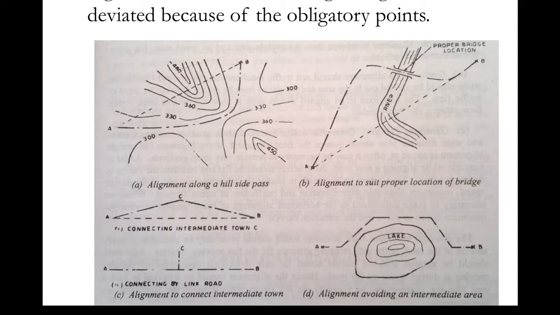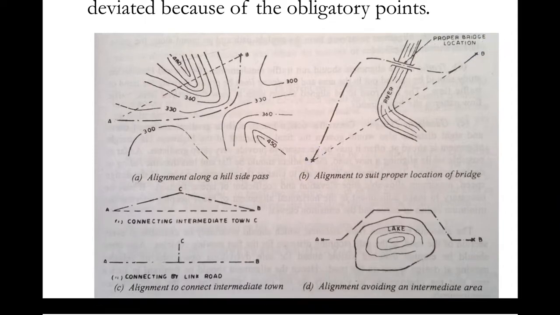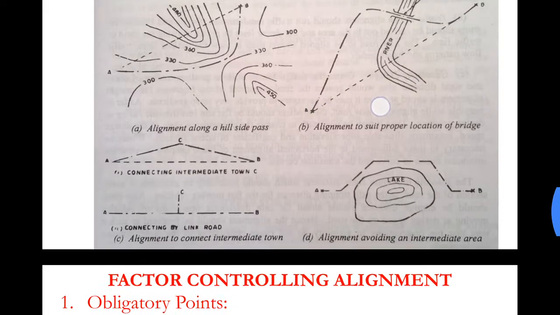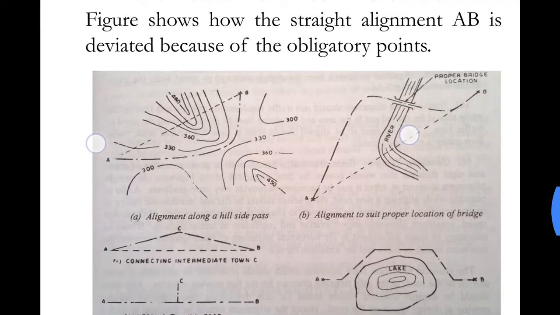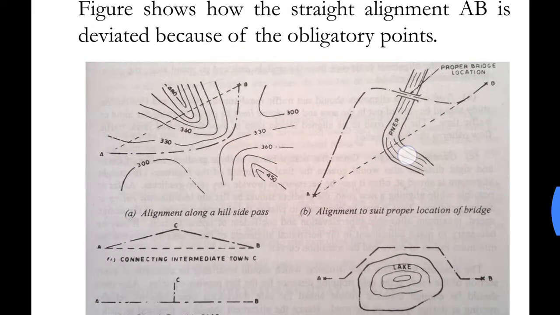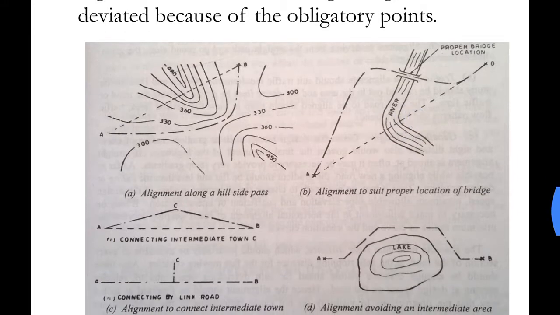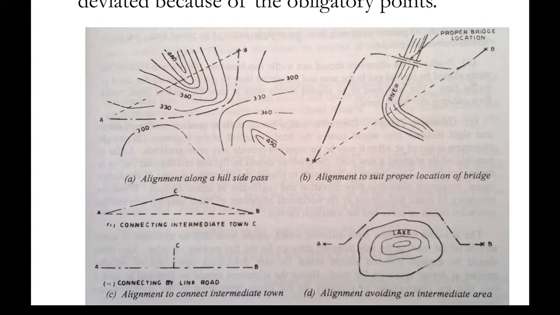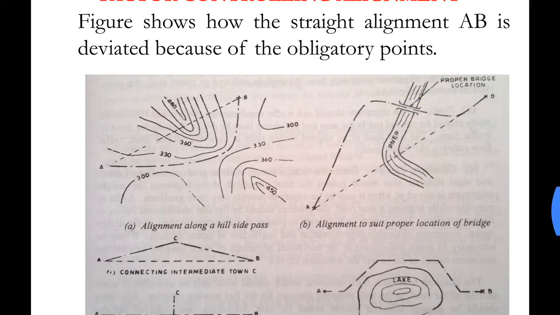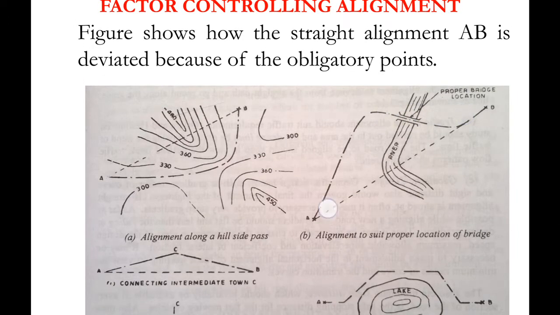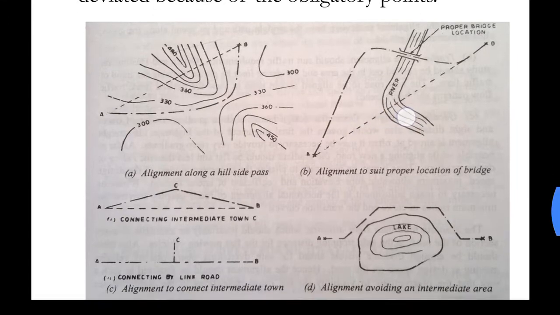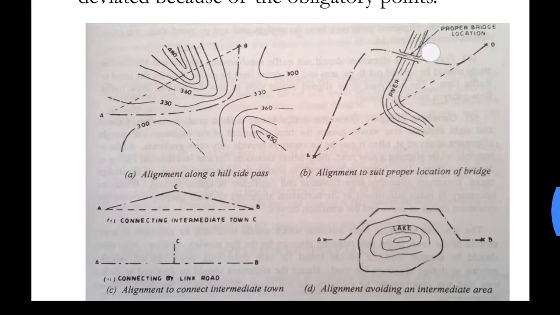We are trying to join point A and point B with an alignment. Now the shortest would be a straight alignment, but this is not possible. Or it may be possible by constructing a bridge over here, but since there is an existing bridge in this vicinity, it would be economical that we pass the alignment through that site. So rather than keeping the alignment straight from A to B, we pass it through the bridge.